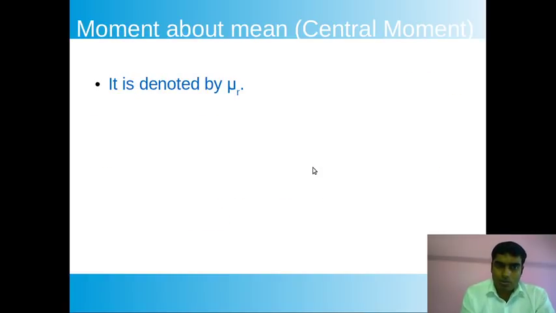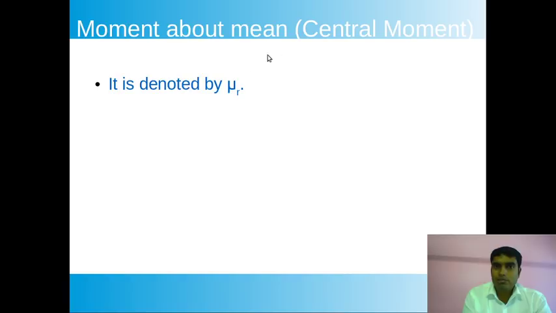The first moment we have known is the moment about an arbitrary point. Next is the moment about the mean. The mean here is the arithmetic mean, which I told you before, and this is also known as the central moment, because you know that the mean is in the chapter of central tendency. It gives one way to judge where the most central point of the data is. So the mean means the arithmetic mean.